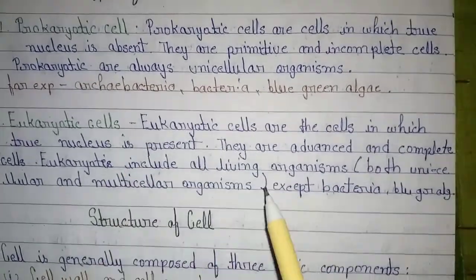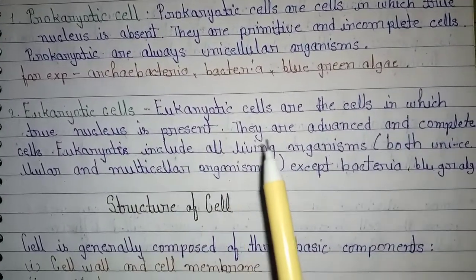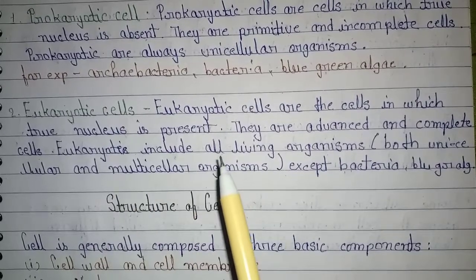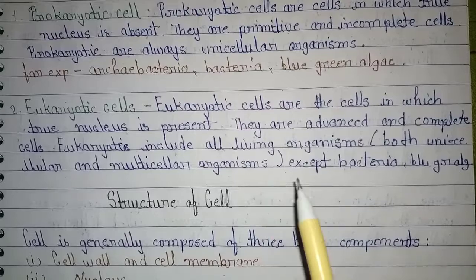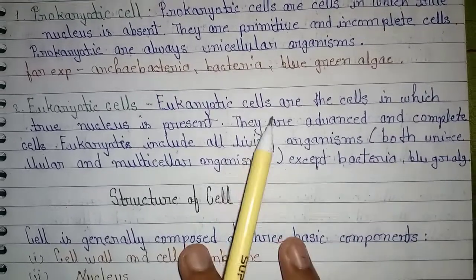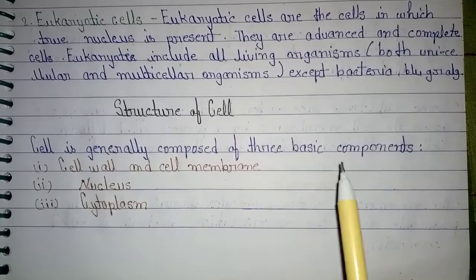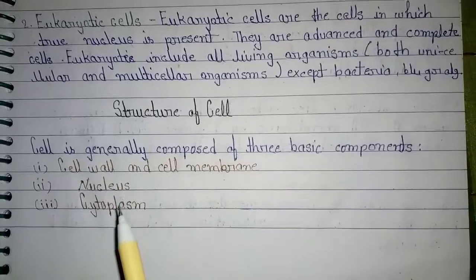Eukaryotic cells. Eukaryotic cells are the cells in which a true nucleus is present. They are advanced and complete cells. Eukaryotes include all living organisms, both unicellular and multicellular, except bacteria and blue-green algae. Structure of cell. A cell is generally composed of three basic components: cell wall and cell membrane, nucleus, cytoplasm.